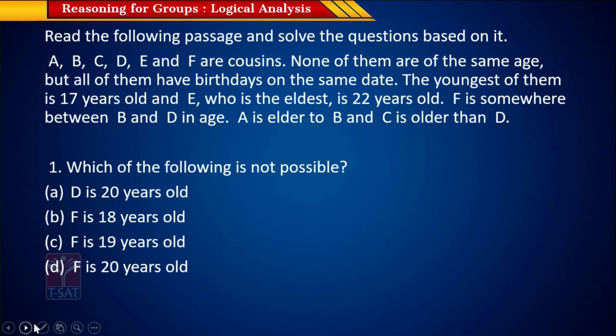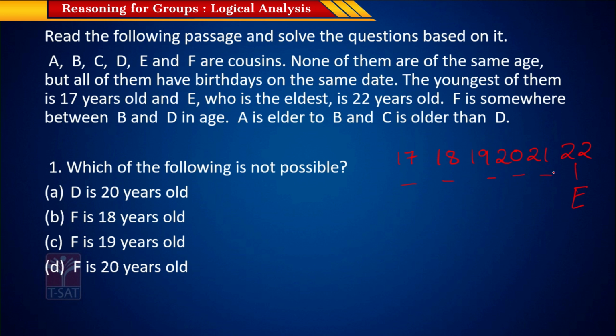Okay, so we are given 6 people who are of different ages, and we are also given that their age ranges from 17 to 22. So there are 6 different possibilities. They can be either 17, 18, 19, 20, 21 or 22. There are 6 people, 6 different ages, and it is given that E, who is the eldest, is 22 years old. So we know that E is the one who is 22 years old. We need to fill in the rest of these blanks.